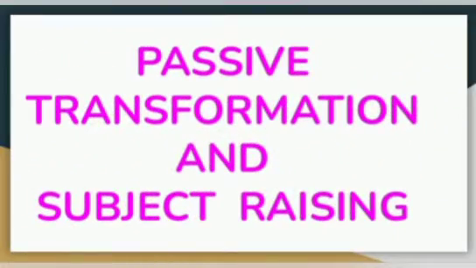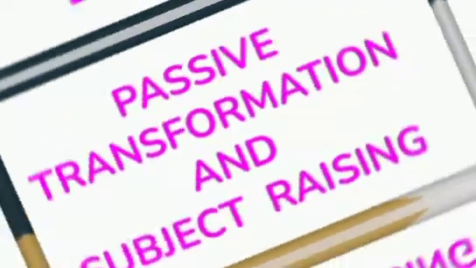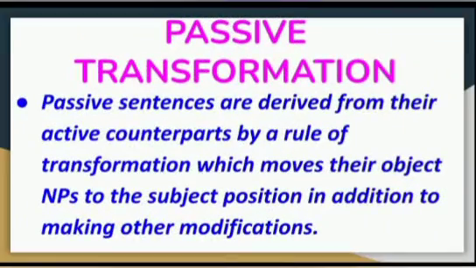In this video, I am going to discuss passive transformation and subject raising. Passive transformation: passive sentences are derived from their active counterparts by a rule of transformation which moves their object noun phrases to the subject position, in addition to making other modifications.